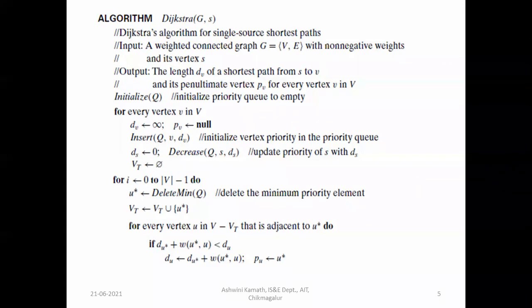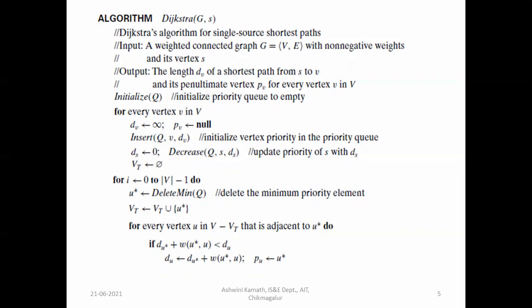For example, in the previous example we discussed, we have seen that 1 to 4 via 2 was 7 plus 15, that is 22, when we considered the intermediate vertex as 2. 1 to 4 was 22, right?